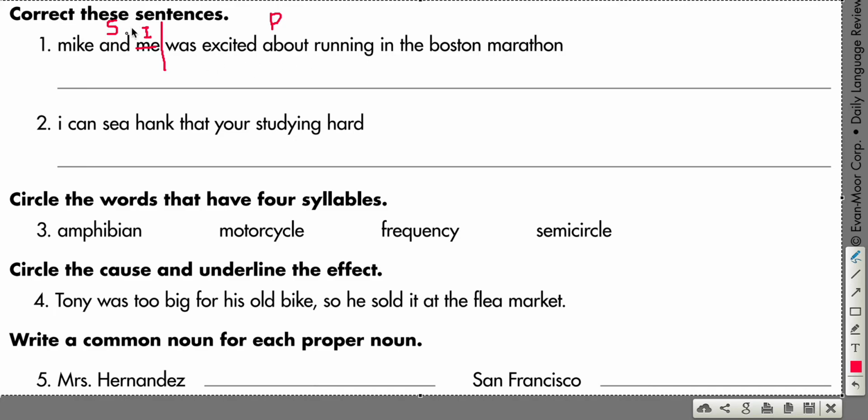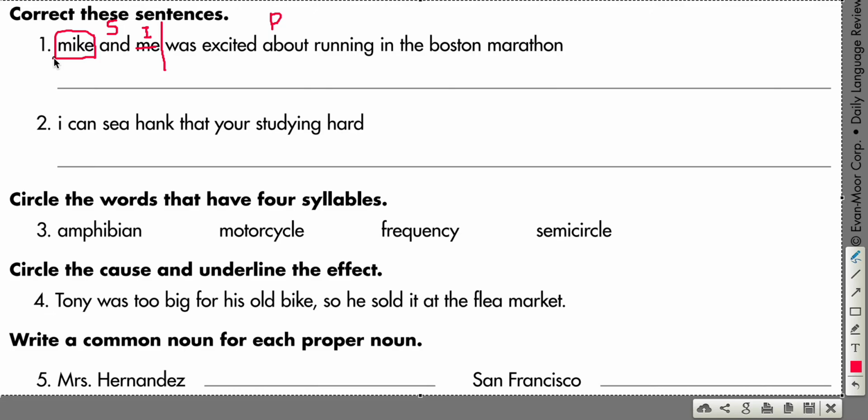So if it's in the subject, it's always going to be I. If it's in the predicate, it's me. But remember, always put the other person first. Okay? Always, always, always.